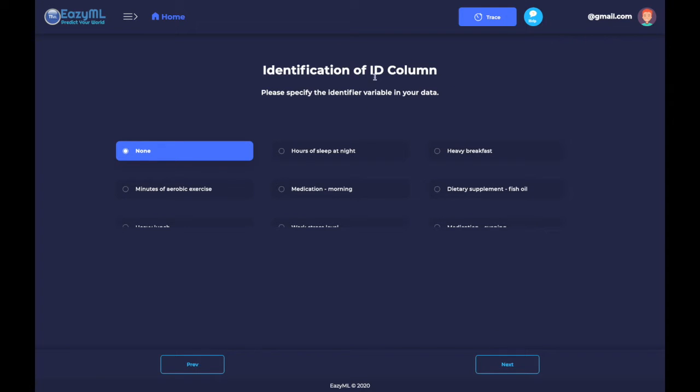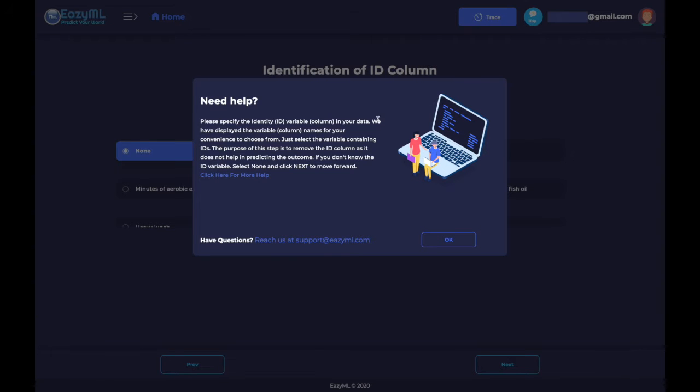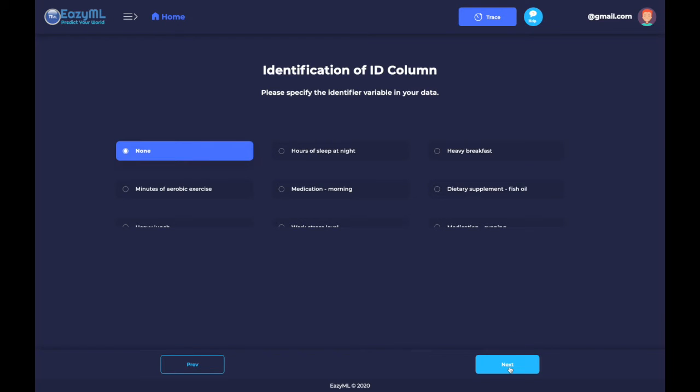So if we had an ID column, we would identify it here. If you're confused about what any step means, I'd like to emphasize the Help button. It'll explain the systems that are working to help you for your ease of use. And of course, if you still have any other questions, you can reach us at support@easyml.com. So right here, it's asking you to specify the identity variable in your data. If you don't know the ID variable, or maybe if you don't have one, we'll go ahead and select None and click Next to move forward.